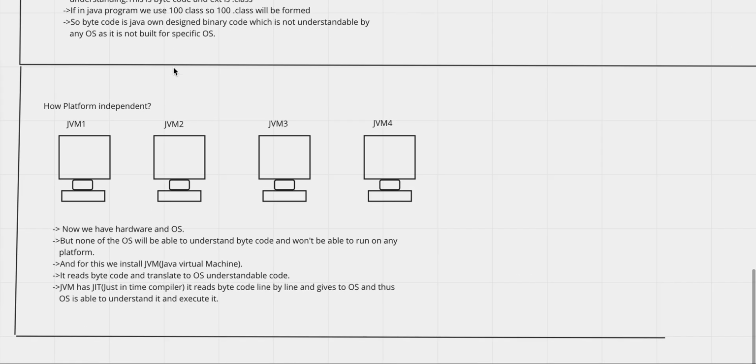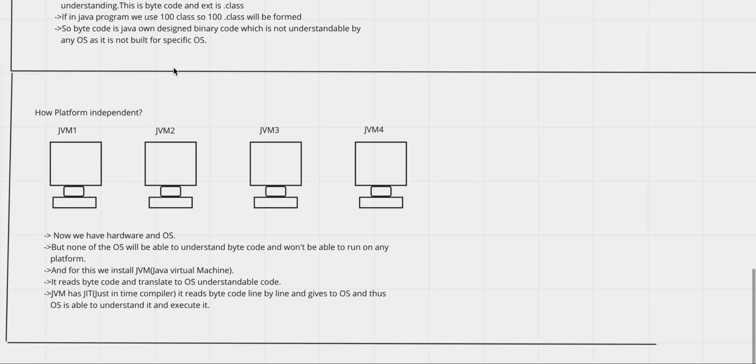Now, if it is not built for any specific operating system, how will we run it? Because we know that to run any program we need hardware as well as an operating system. So the answer to why Java is platform independent lies in this question itself. To run any Java code, as it won't be understandable to the operating system, we need something which can convert it into a code which can be directly understood by our operating system. Okay, so JVM comes into the picture, which is our Java Virtual Machine.